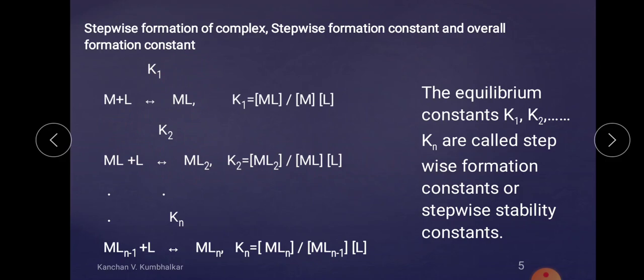Now, the formation of complex MLn may also be expressed by another kind of equilibrium constant. So this is all about the stepwise formation of complexes: for the first step there is K1, for the second step there is K2, and finally step by step we get the final product.